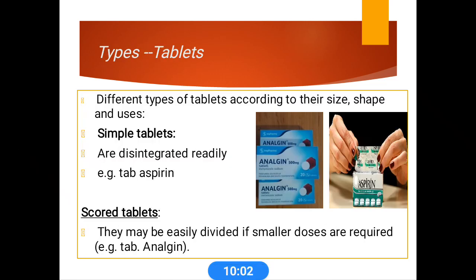What are the different types of tablets? Tablets are categorized based on their size, shape and uses. First, simple tablets. These are easily disintegrated and easily water soluble. The most common example is the aspirin tablet. Then scored tablets, which are easily divided if smaller doses are required. The best example is the analgin tablet.